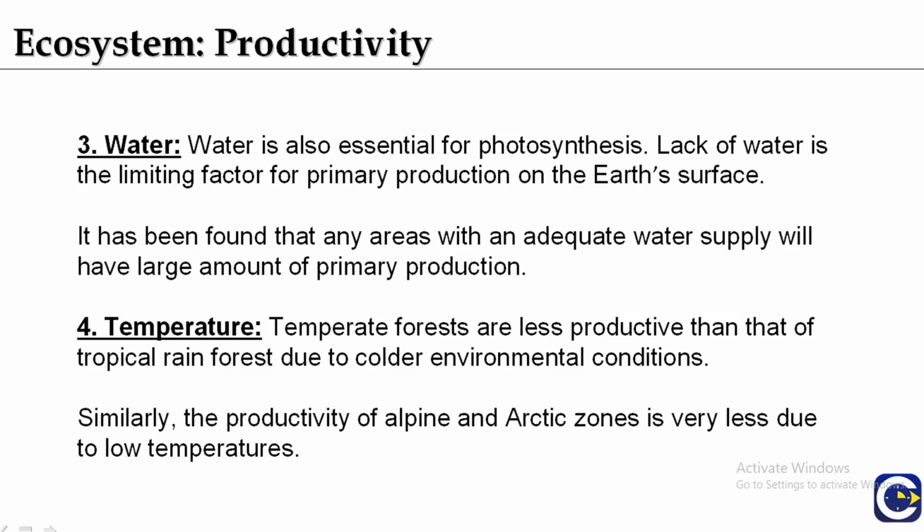Water is also essential for photosynthesis. Lack of water is the limiting factor for primary production on the earth's surface. The areas having an adequate amount of water have a large amount of primary production. Temperature. Temperate forests are less productive than the tropical rainforest due to the colder environmental conditions.